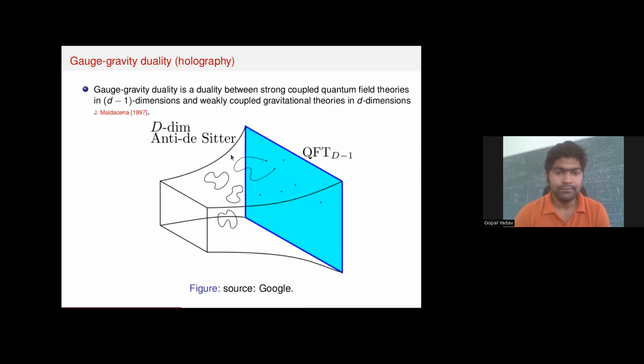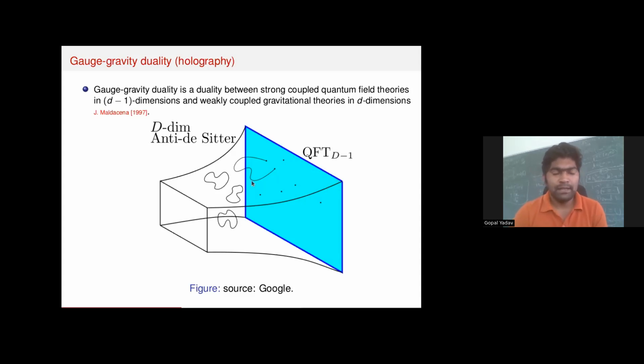So, gauge gravity duality is a duality between strongly coupled quantum field theories in d minus 1 dimensions and weakly coupled gravitational theories in d dimensions. A cartoon picture of the same is shown here. We have some d-dimensional anti-de Sitter gravity living in the bulk, and at the boundary of this geometry, we have a quantum field theory in d minus 1 dimensions, which is strongly coupled.